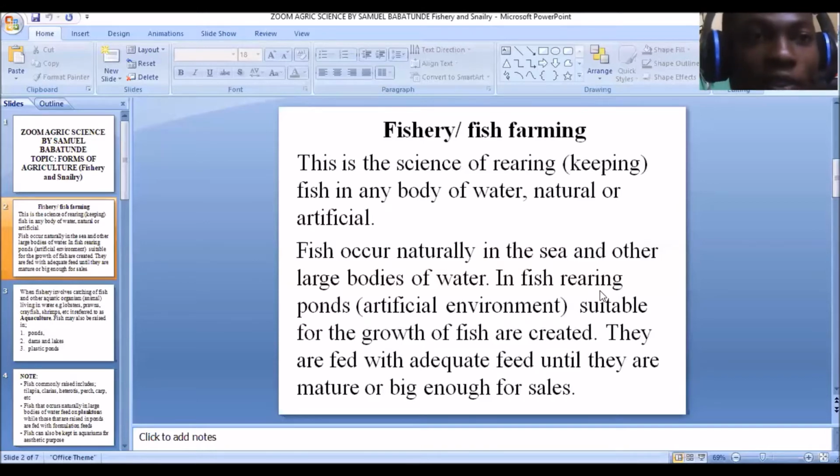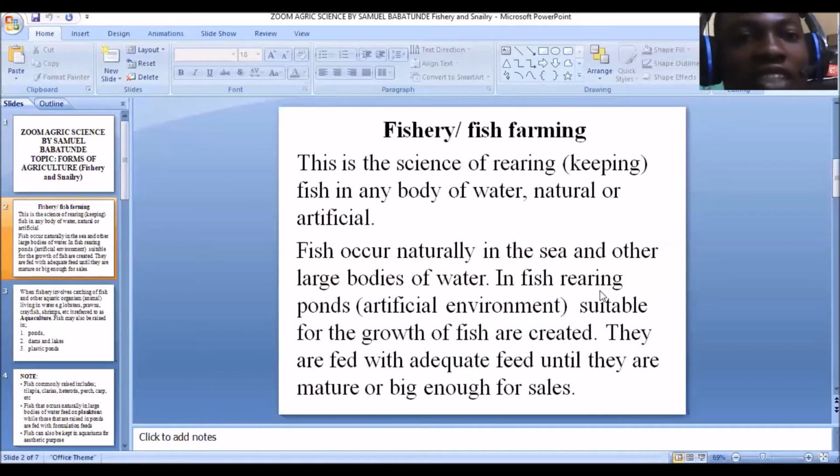I told you that it is because fish is an aquatic organism and requires water for its survival. Now, fish occurs naturally in the sea and other large bodies of water. So you can find fishes normally without even rearing fish. If you go to the rivers, to the sea, you find fishes there. In fish rearing, ponds are the artificial environments. The body of water in which fishes are reared can either be natural or artificial. An example of this artificial water body is the pond, a man-made environment where fishes are reared, and these ponds are suitable for the growth of fish.